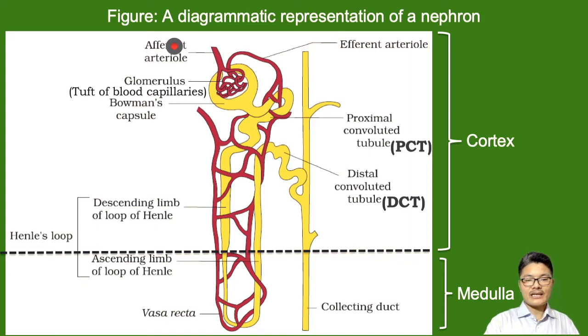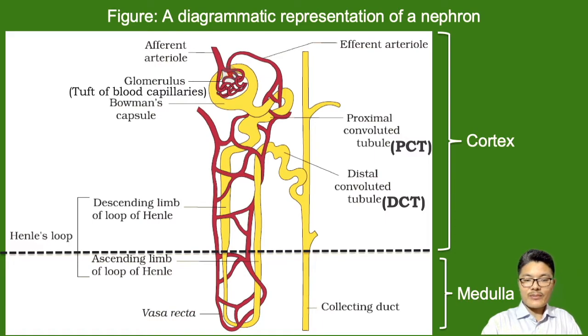Now suppose this spherical structure outlined by grayish color, and inside it we have a reddish structure, right? Suppose this is the human blood which has waste collected in it, and it is passed into the Bowman's capsule. It is entering inside the Bowman's capsule, and then the filtration starts.